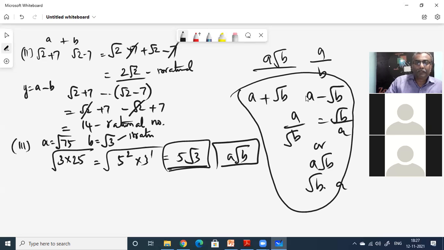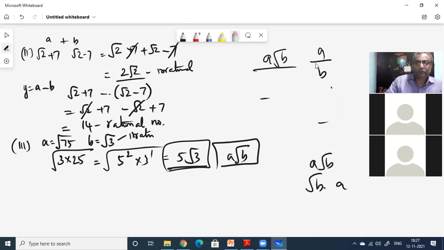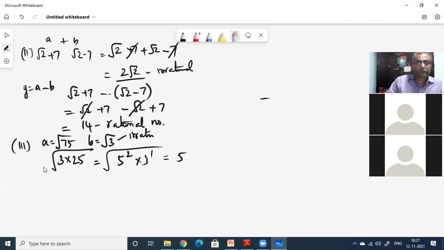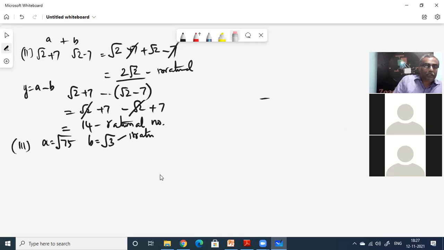Okay, let us delete all this now. So both A is irrational, B also irrational. Now what is it telling? X is equal to AB. That is equal to root of 75 into root of 3.